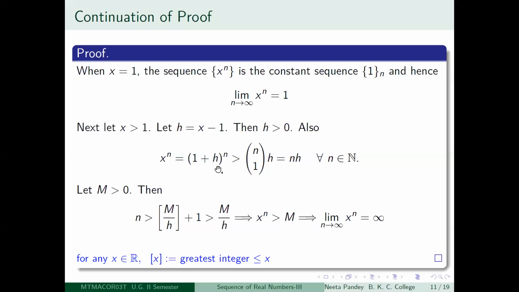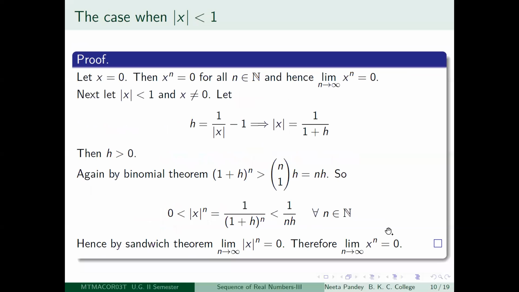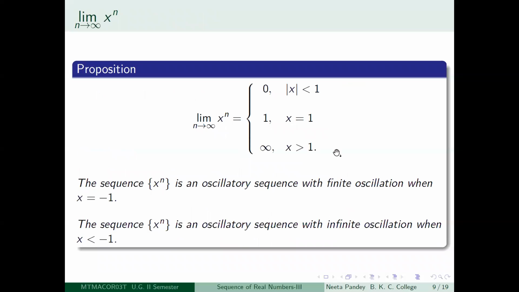So what have you shown? That for any positive real number m, you are able to get a positive integer N, so that if n is greater than that positive integer, then x to the power n has to be greater than m. So by definition, this means that x to the power n diverges to infinity. So you have also proved this case.